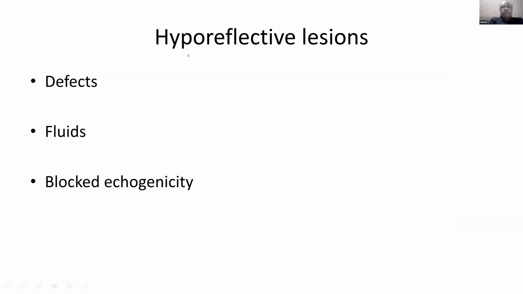So these are basically various hyporeflective lesions. It could be defects in the tissue, a deficiency of the tissue, or there may be fluid, as we saw in the neurosensory detachment or in cystoid macular edema. The presence of fluid causes hyporeflectance, or it could be a blocked echogenicity from a major hyperreflective area present above, which can block the signal below it, causing hyporeflective lesions.